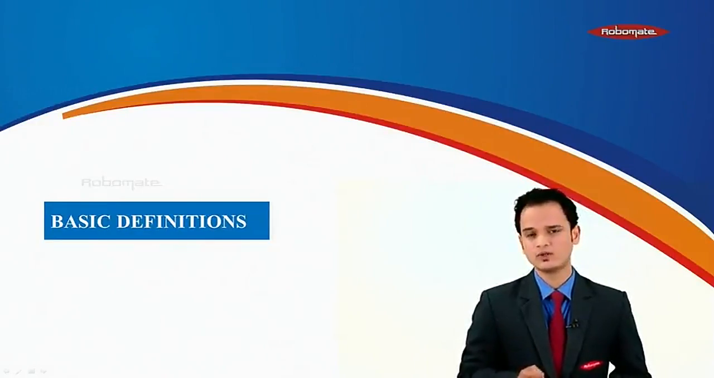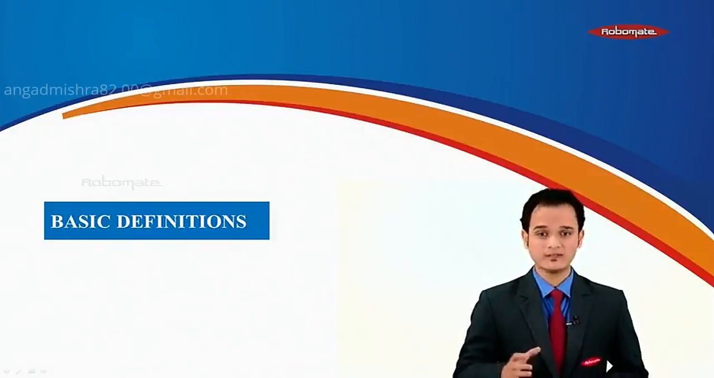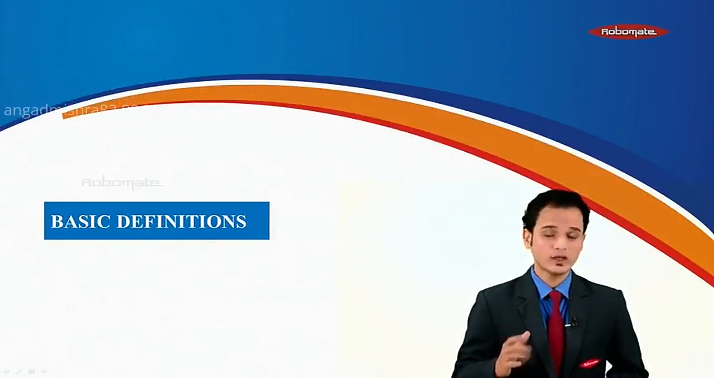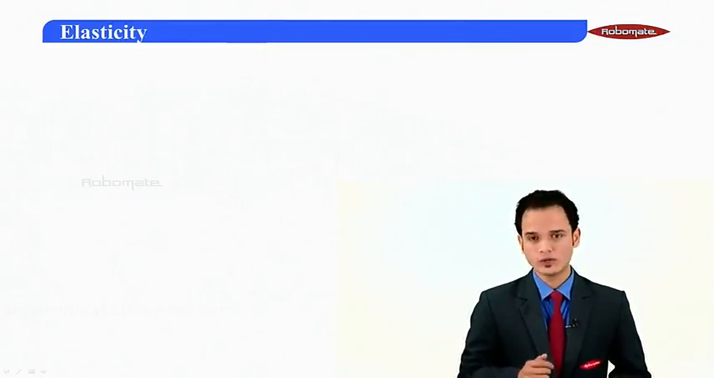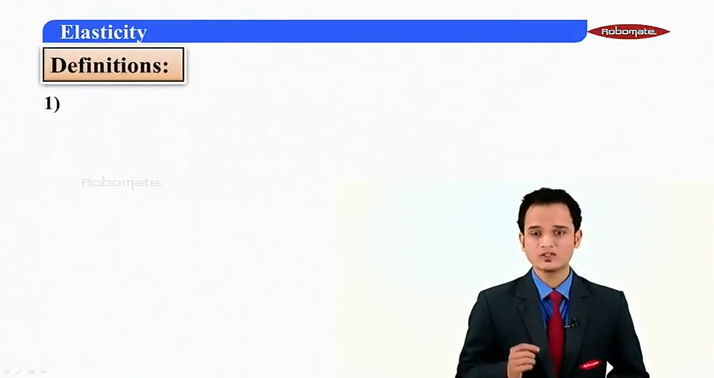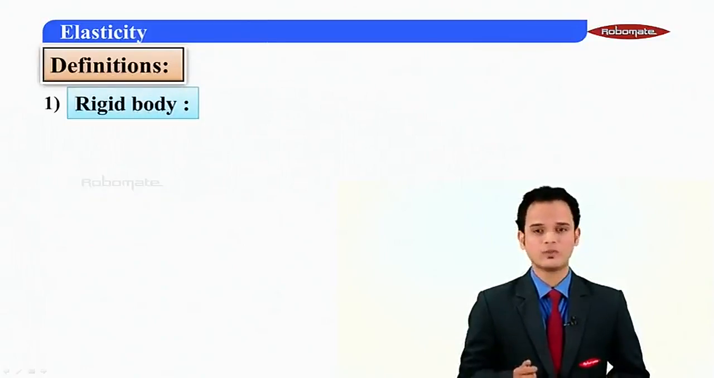Students, in the last module we introduced elasticity and then we said that there are going to be a few basic definitions that we'll be studying in the next module. So here we go. The first definition is going to be for a rigid body.